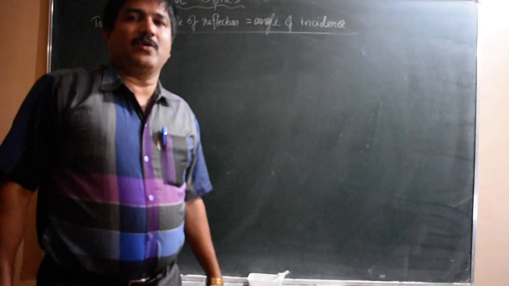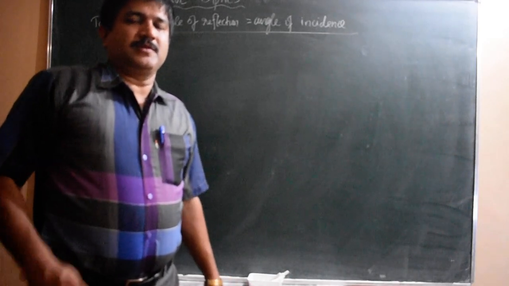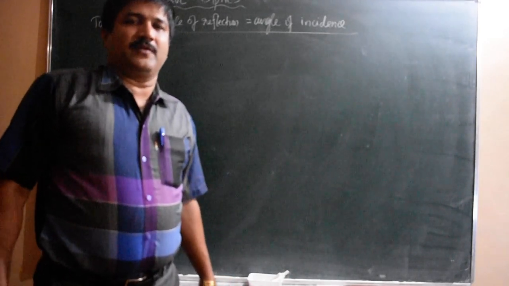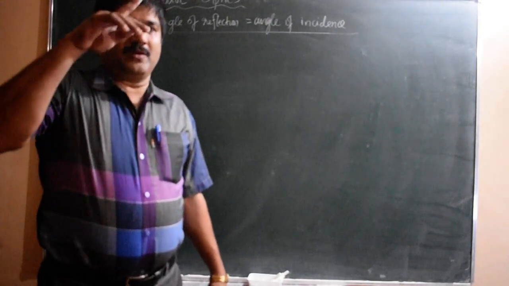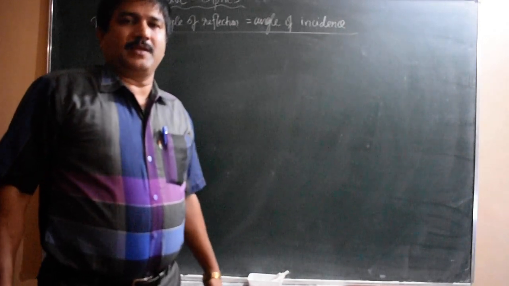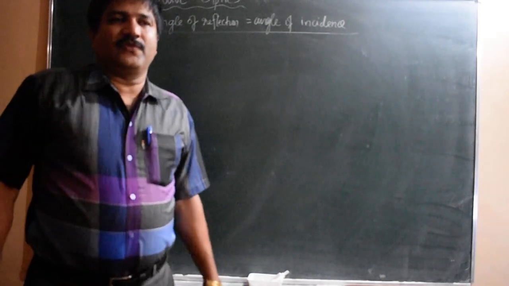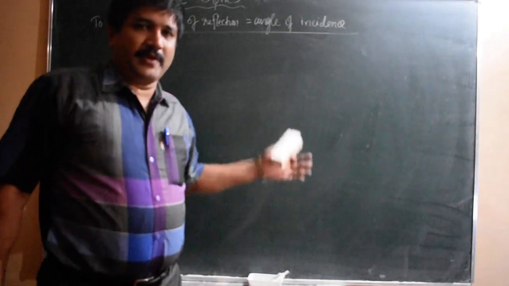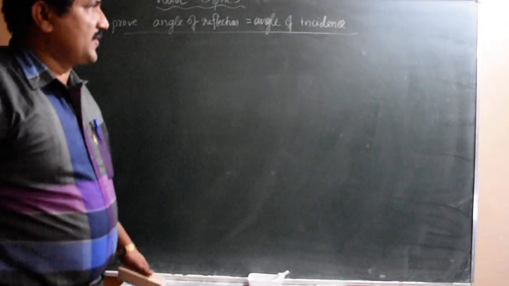This is nothing but the law of reflection. There are two laws of reflection. One is angle of reflection is equal to angle of incidence, and the other is that the incident ray, the normal drawn at the point of incidence, and the reflected ray all three lie in the same plane. So these are the two laws of reflection. Here we are proving the first law, that is angle of reflection is equal to angle of incidence.